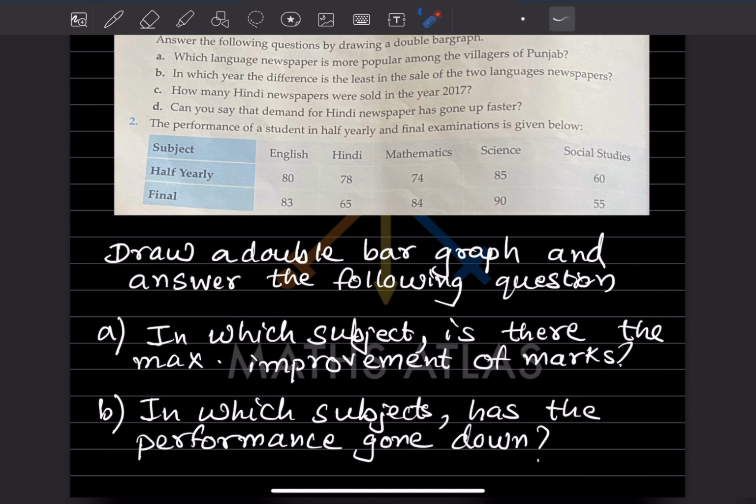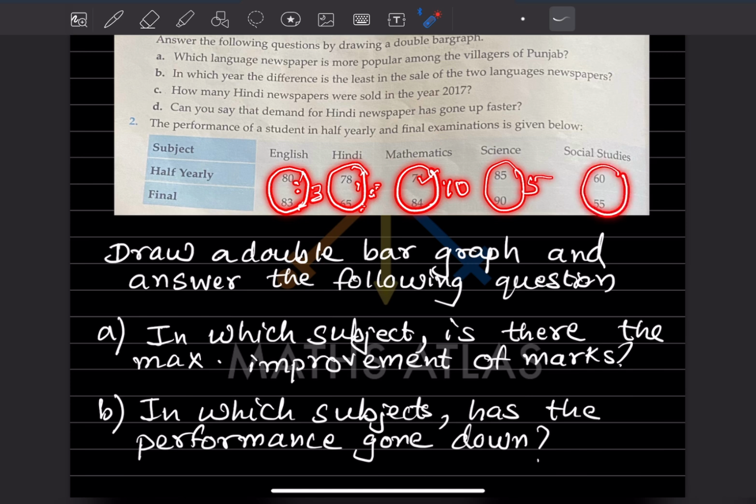So now let us see, in which subject is there the maximum improvement of marks? Can you see here, in half yearly it is 80 and final is 83. So the difference is 3. Here 78, and here there is a negative. In final exam, student got less marks. Here you can see this was 74 and the difference is 10. Here is 5. And here again in the final exam got less marks.